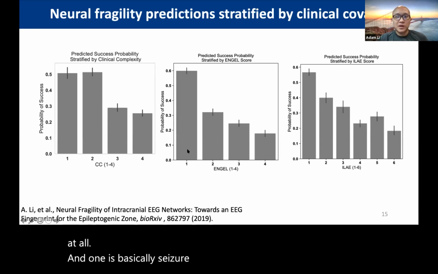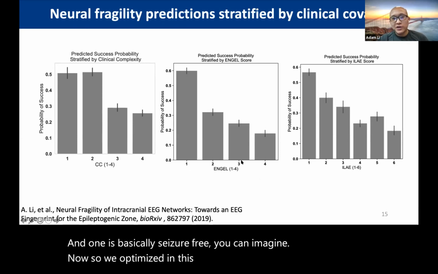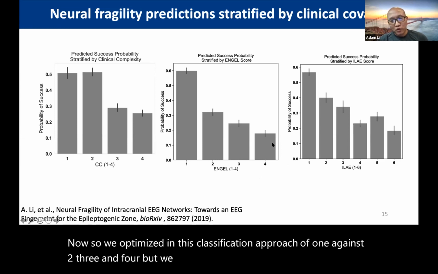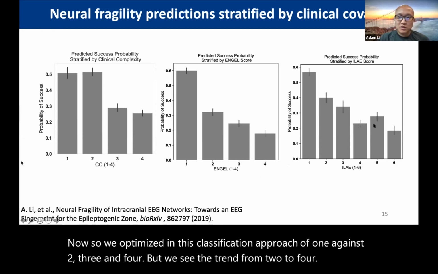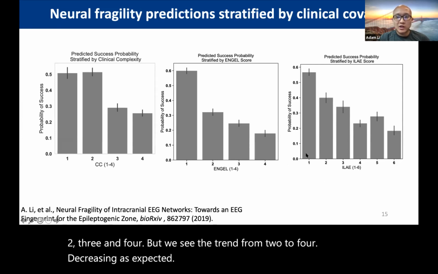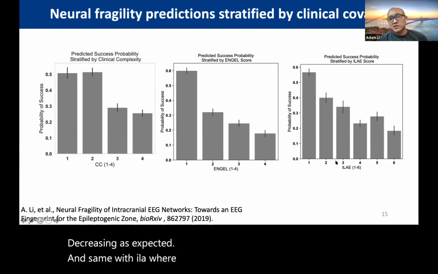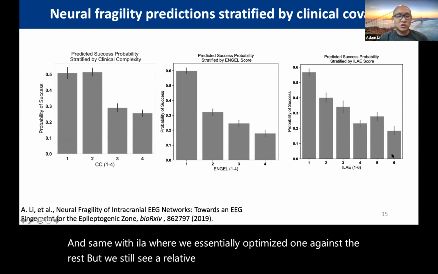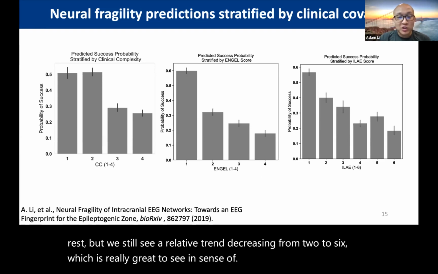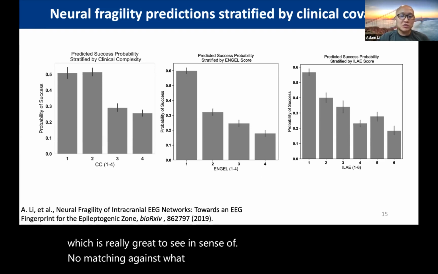Now, we optimized in this classification approach of 1 against 2, 3, and 4, but we see the trend from 2 to 4 decreasing as expected. And same with ILAE, where we essentially optimize 1 against the rest, but we still see a relative trend decreasing from 2 to 6, which is really great to see in the sense of matching what clinicians are already using to label their seizure outcomes.